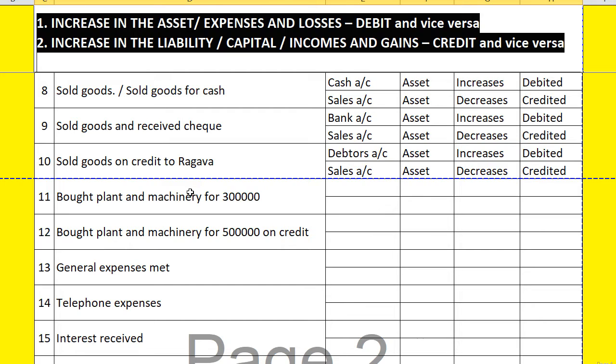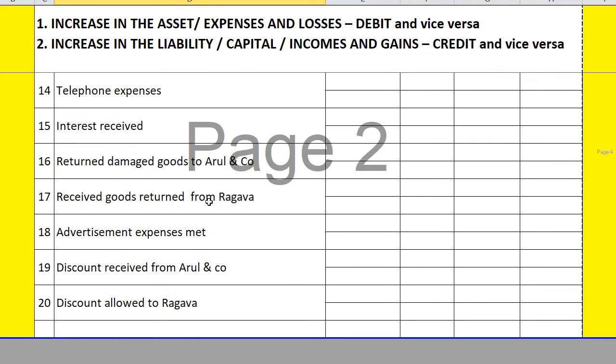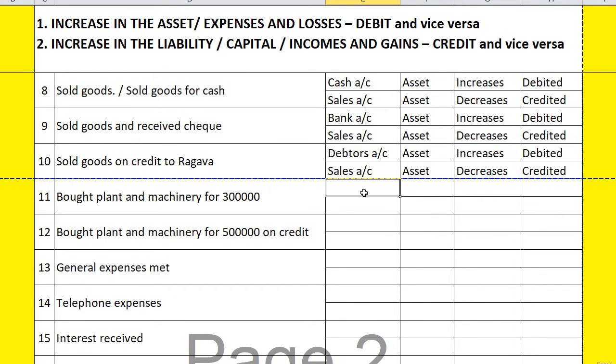Right. Next, let us go to bought plant and machinery. I don't have much space, so let me write it as P and M account, but in the notebook you have to write plant and machinery account. The other one is cash account. Plant and machinery is an asset.